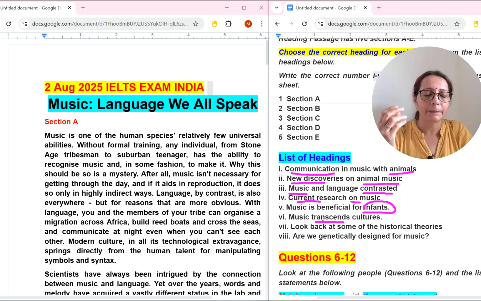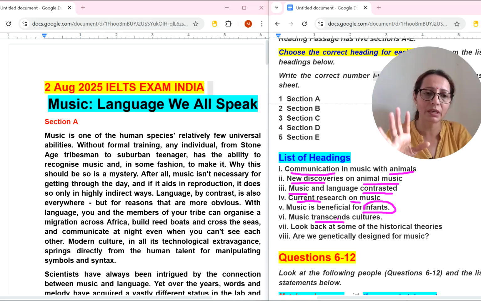If you do not know the meaning of this, please pause the video and just Google it. Then you can easily find the answer. But if you do not know, then we will try to guess it out, because there is no google.com available during the IELTS exam. So music transcends culture. I think music goes beyond culture.